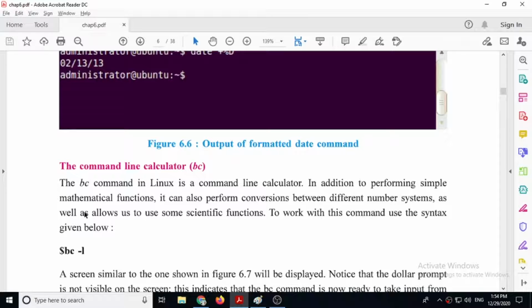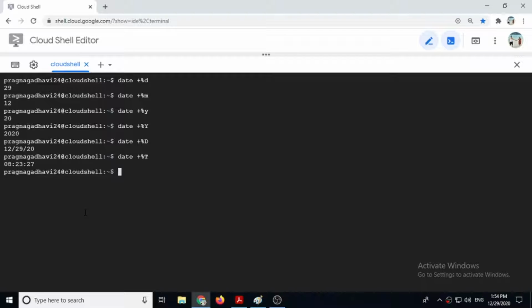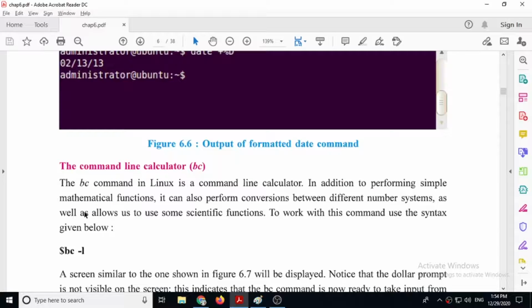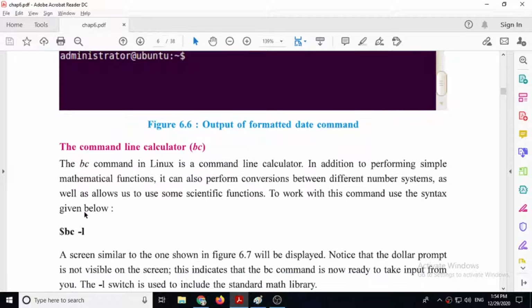So this way the BC command works, but unfortunately here the BC command will not work. If you give BC, then it will show you command not found. Either you will have to find another cloud shell or Linux interface, otherwise you will have to install a Linux operating system. So BC means command line calculator, basic calculator.